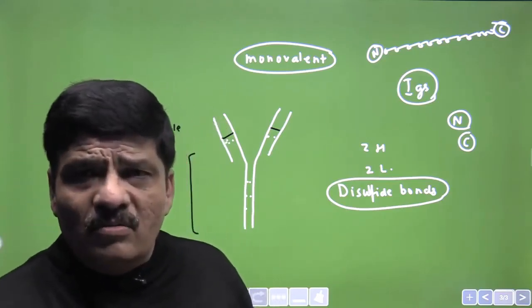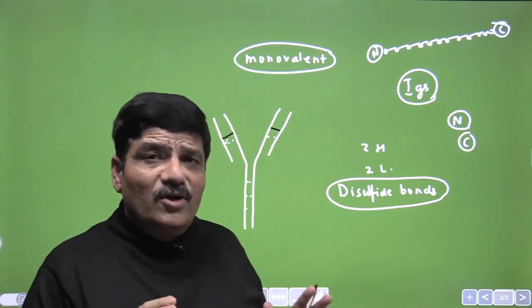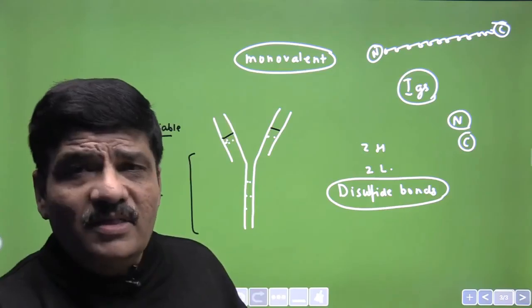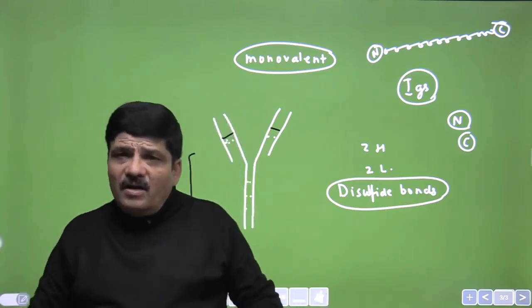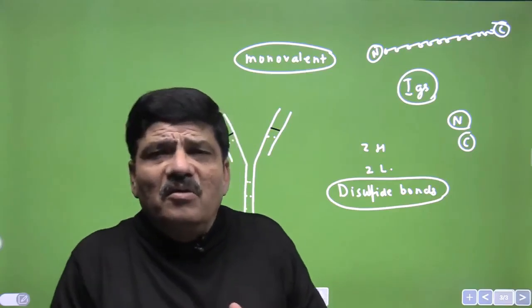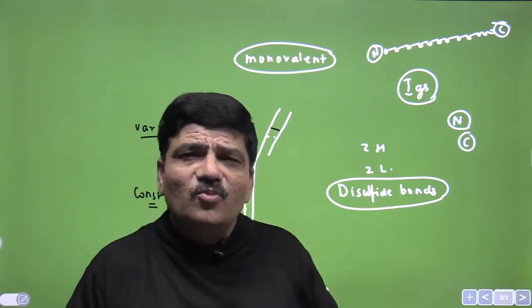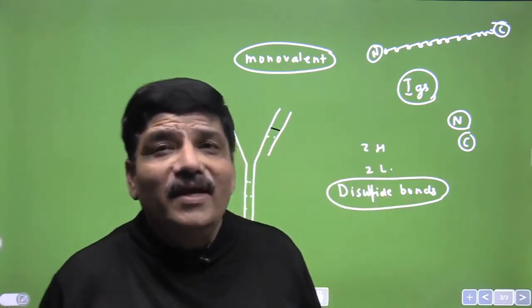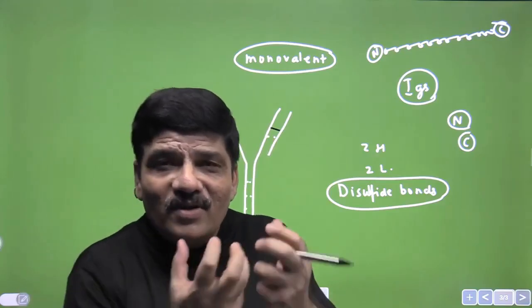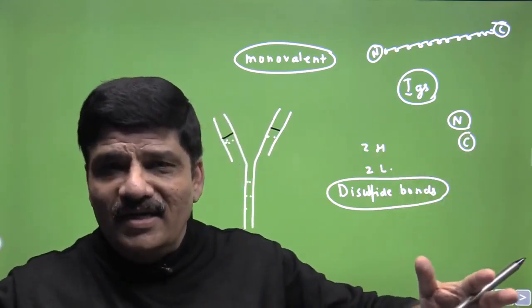The genes that are responsible for the formation of antibody molecules, because antibodies are proteins, there will be genes for their expression, and you know that we can make a huge number of types of antibodies, much more than the total number of genes, and all genes in your genome are not involved in antibody formation. So how does a small number of genes produce a large number of diverse antibody molecules?